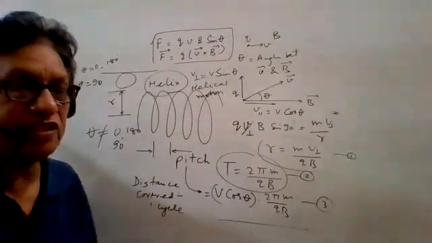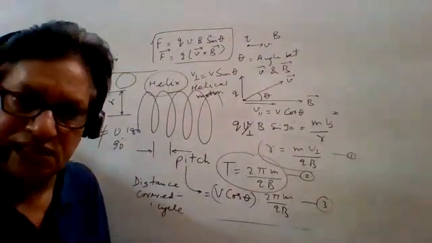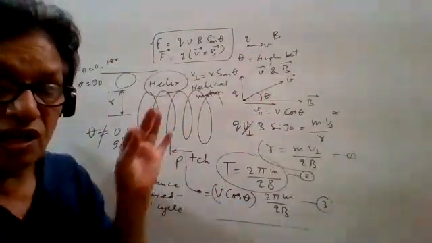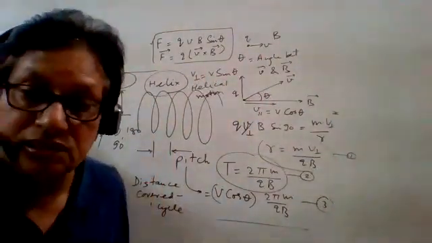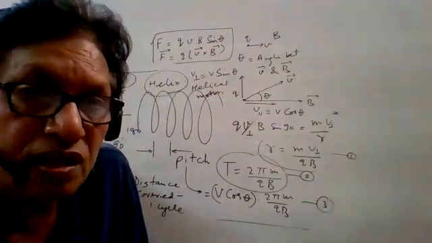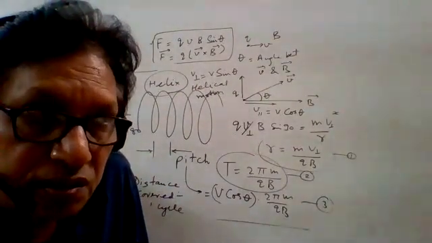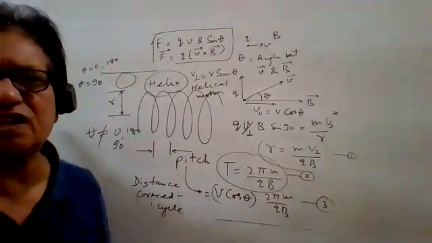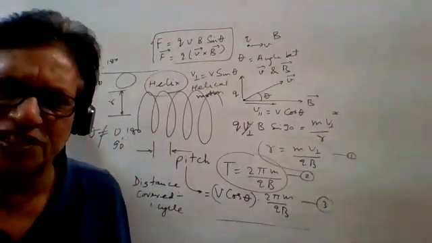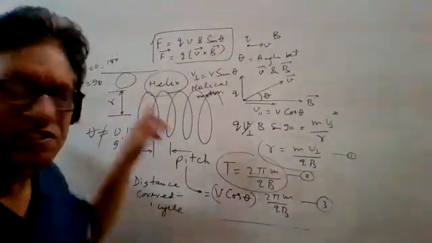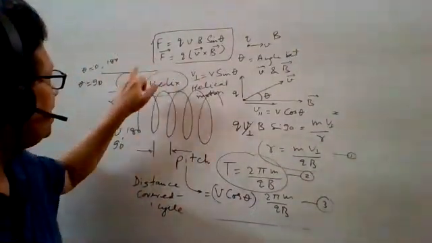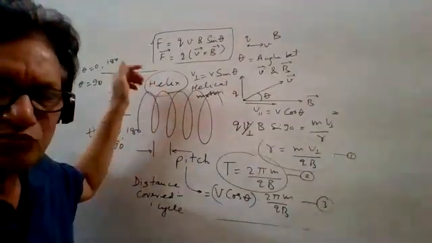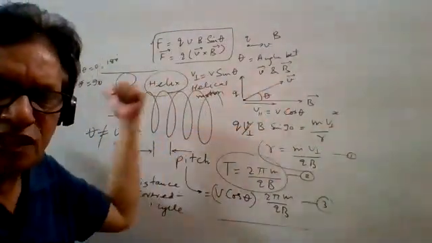One more thing that is very, very important here. Sir, are these the formulas from which we can derive theta? No. Theta is given in the question. If theta is 0 degree or 180 degree, it is a straight line, moving in the direction of the magnetic field or in the opposite.